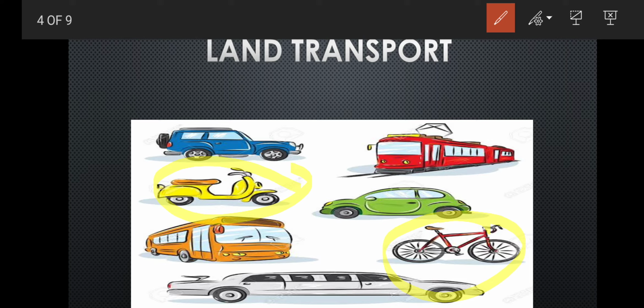Generally the train runs on the tracks and the rest of the transportation runs on the roadside. The bus is the transportation used to transport many people at the same time, because a lot of people travel in the same bus as it has a lot of space in it. The rest of the transportations are on the private level, and the bus is for the vast level of people.